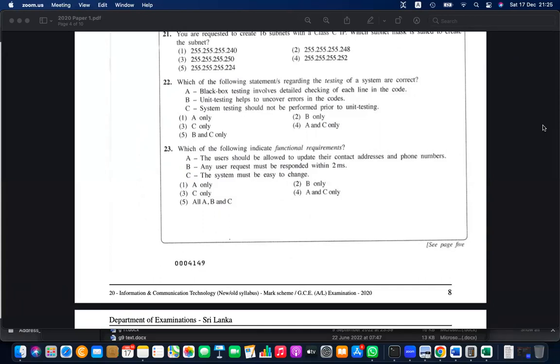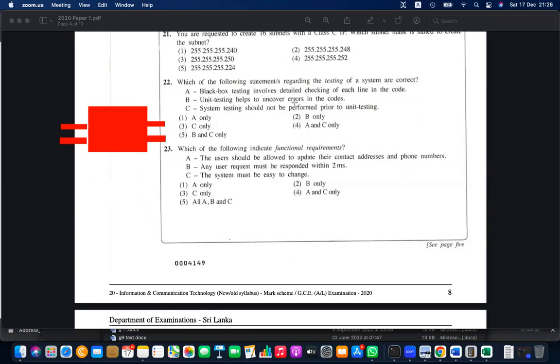Which of the following statements regarding the testing of a system are correct? Black box testing involves detailed checking of each line. No, never. Black box is something where you cannot see what is inside. You are just putting in the expected inputs and expecting outputs in the expected way. You don't know what is inside. You are not checking it. That is black box, completely black.